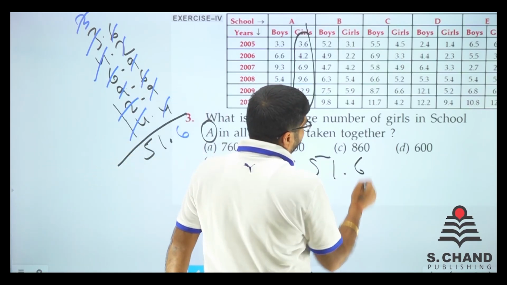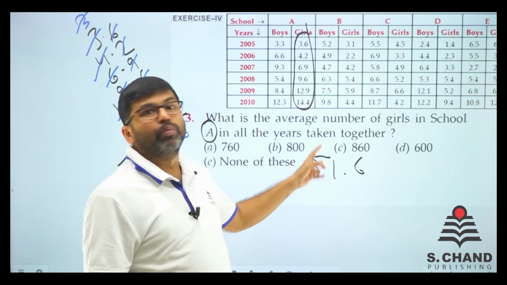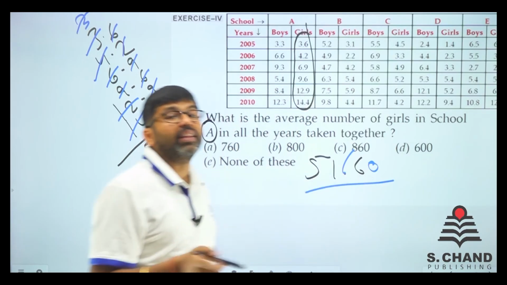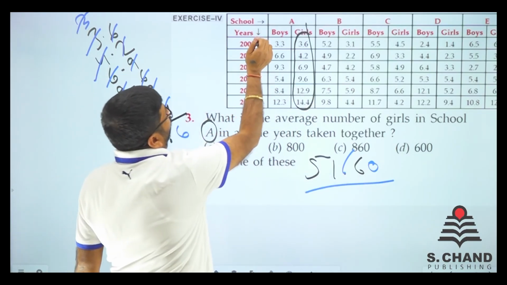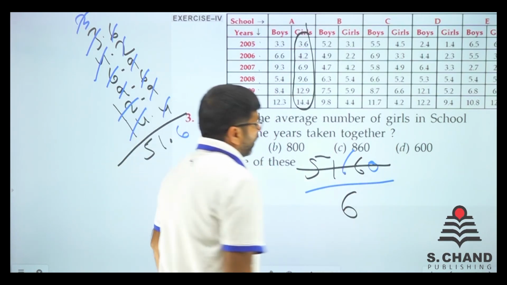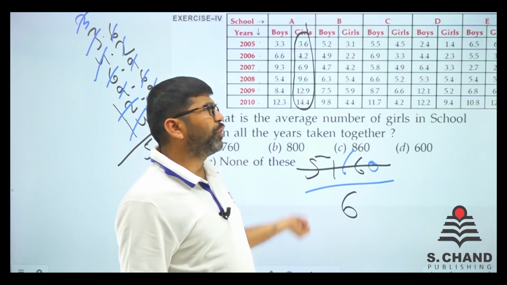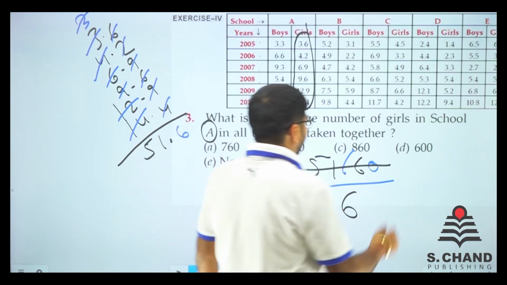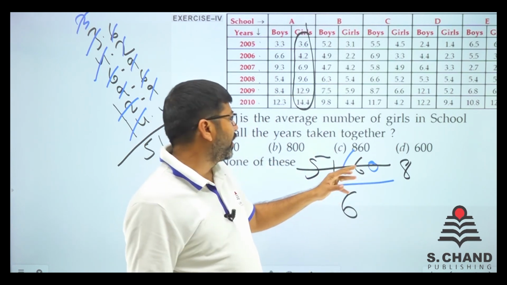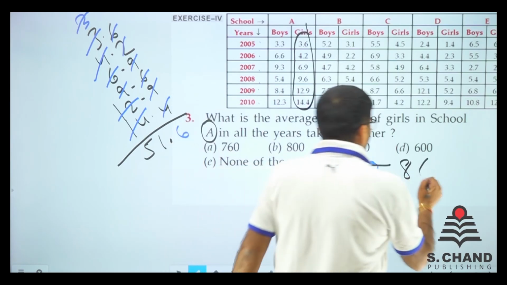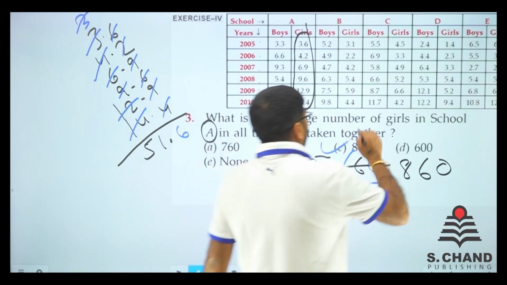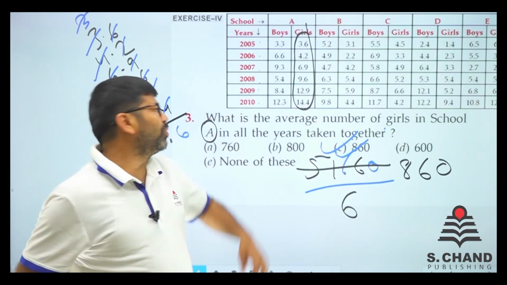As I told you, to read it out, just remove the point and put a 0. So remove the point, put a 0, and we need to find the average. For the average, we have 1, 2, 3, 4, 5, 6, so divide by 6. 51 is like 48, which is 8 times, and we have 3. 36 is 6 times. We have 6 here and 0 here. So 860 is the answer.